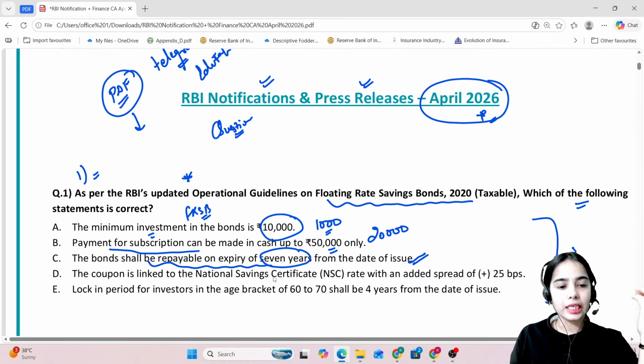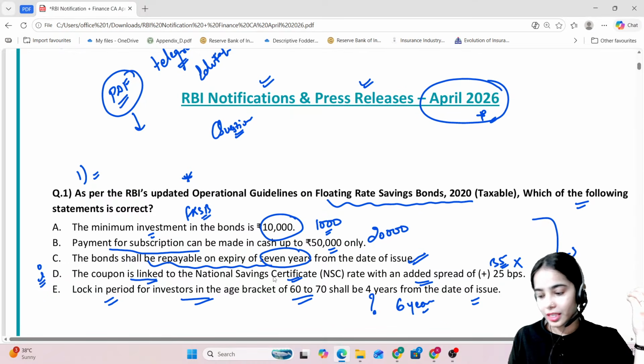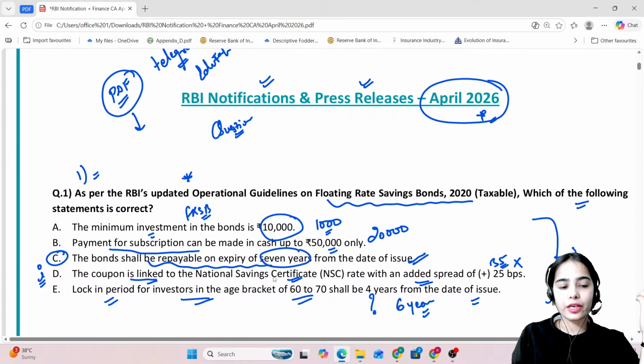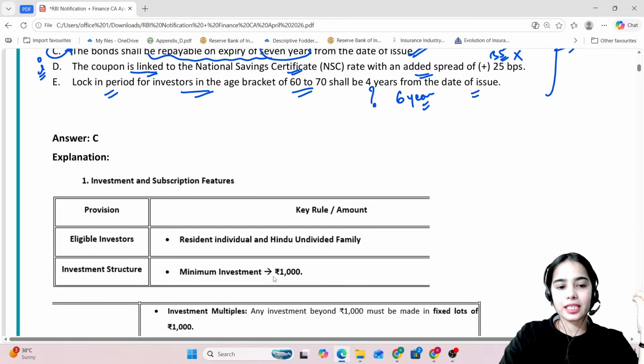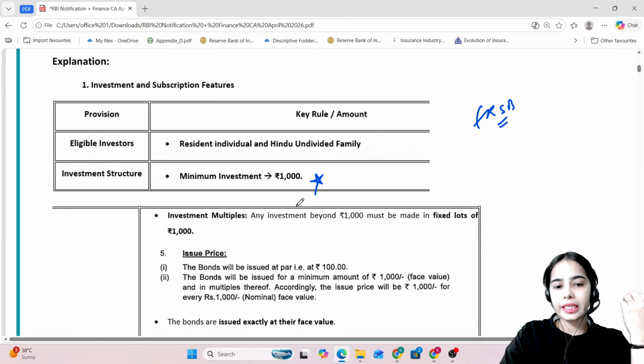So this is correct. The interest in the floating rate savings bond is linked to the National Savings Certificate with an added spread of 35 basis points, not 25. The lock-in period for investors in the age bracket of 60 to 70 shall be how many years from the date of issue? 6 years. So the right answer here is C, only statement C was correct. For the floating rate savings bond, the minimum investment is 1000.